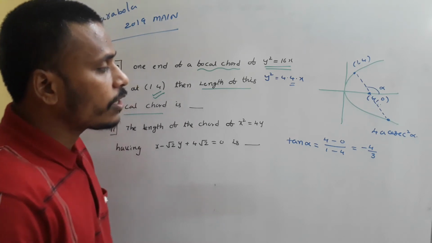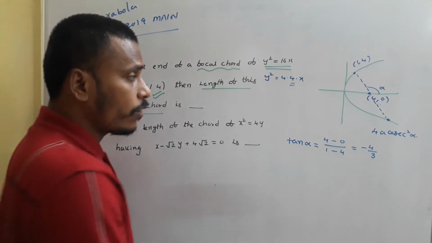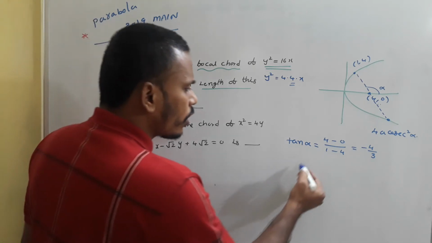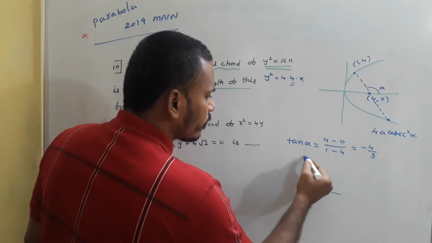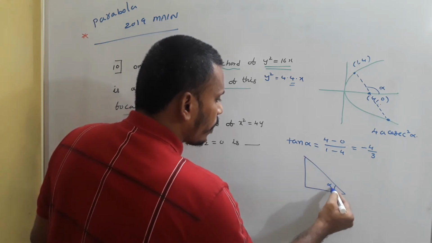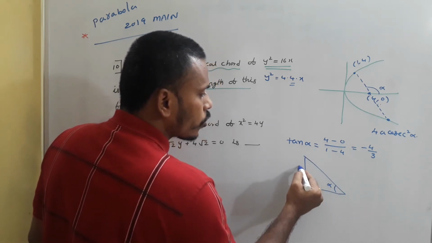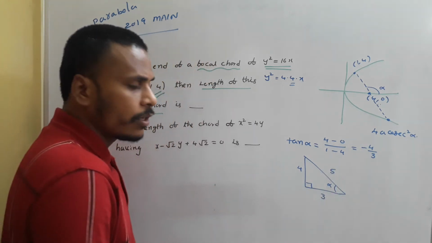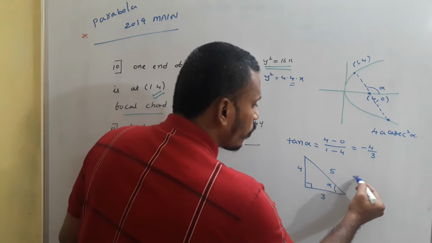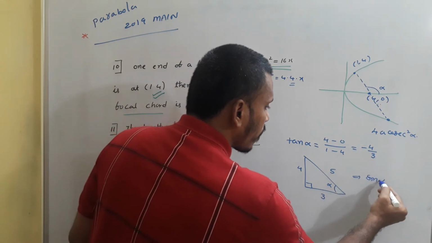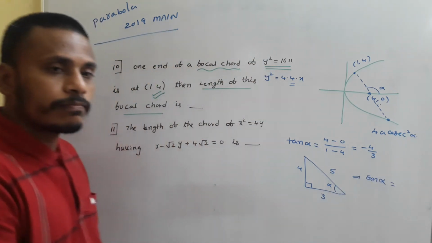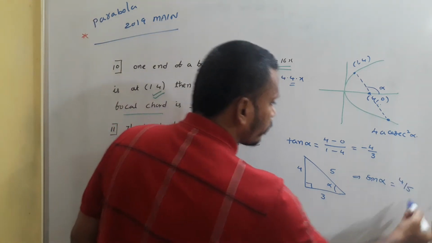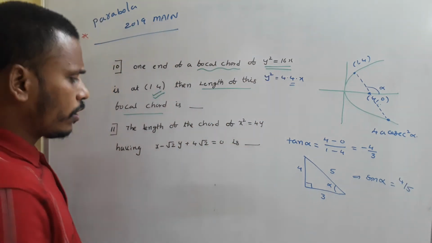Since tan alpha is minus 4 by 3, alpha is in the second quadrant. We need to calculate what? Cosecant alpha. Use a right angle triangle. Okay, here it is alpha. So this is 4, this is 3, this is 5. From this it is very clear what sin alpha is. Sin alpha is equal to opposite side by hypotenuse, which is 4 by 5. So we have cosecant alpha.